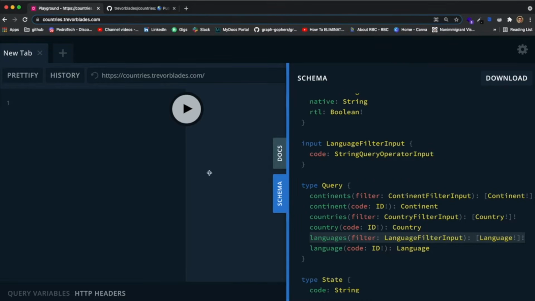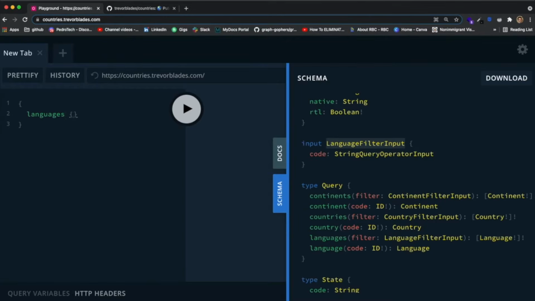As I mentioned before, whenever you want to make a request to a GraphQL schema, you need to assume that it's already in the root type called query. That means you can just specify directly, by opening and closing curly braces, which fields inside of the query type you want to get. So over here we just want the languages field like this. We don't need to pass the filter because it's optional, and I don't want to specify any filter for languages.